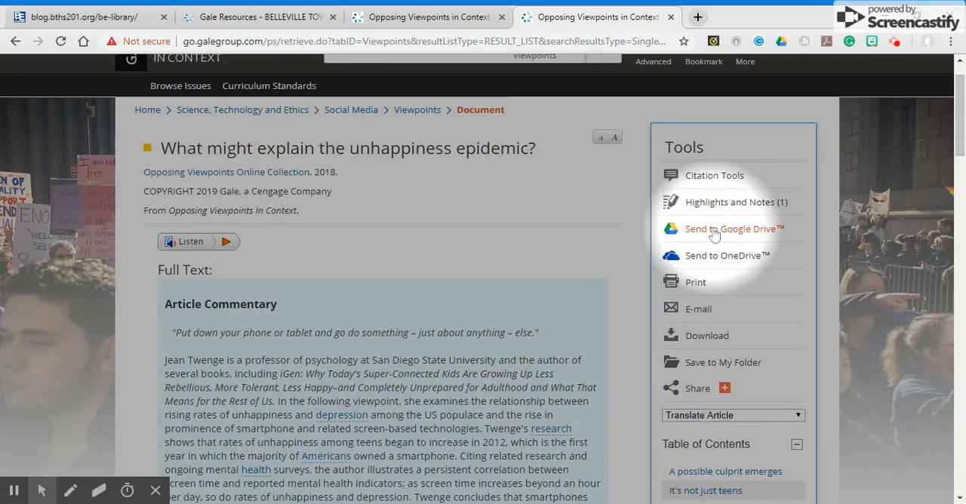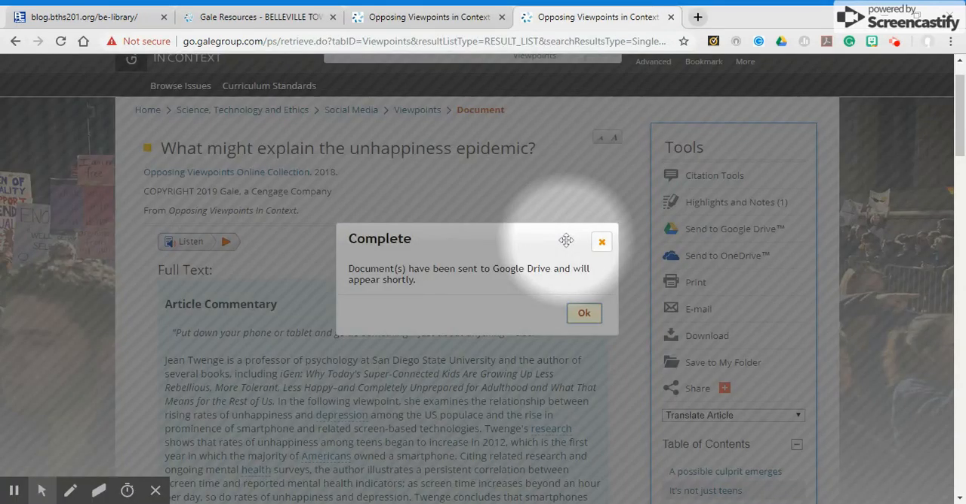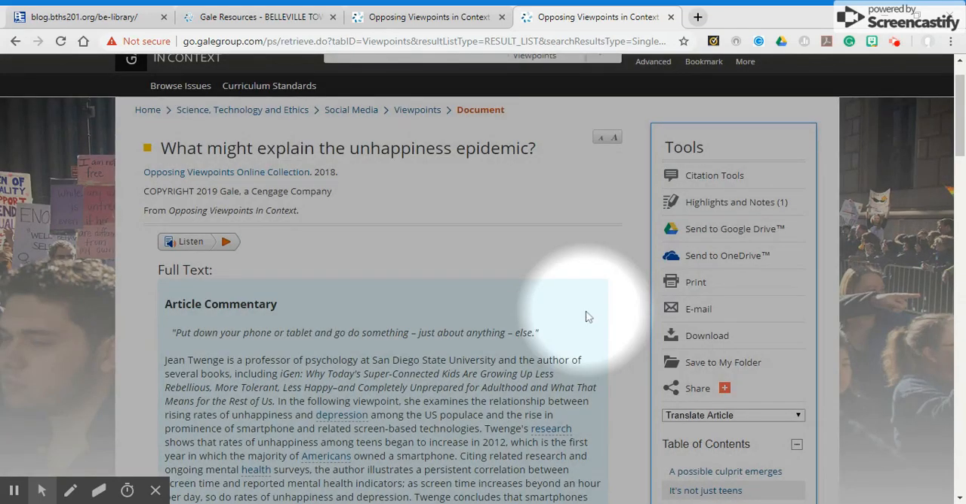Third one we looked at last time was sending it over to Google Drive. When I do that, here's how I'm going to access it later. So let's save this to my Google Drive. Let's say I decide that I will potentially use this. When I click on saving to Google Drive, it is going to ask me for my account. It may ask you every time. It may be a one and done deal. You simply need to find your account, confirm that Gale has access, and then you get this really great pop-up with complete, awesome documents have been sent over to Google Drive and will appear shortly. And then I just click OK.